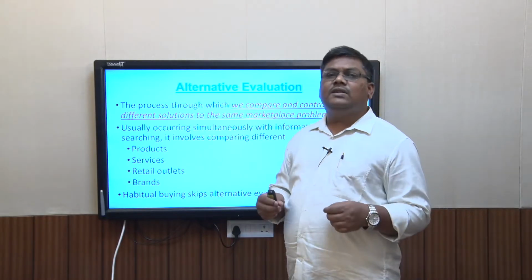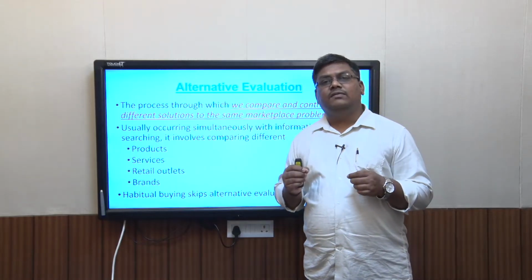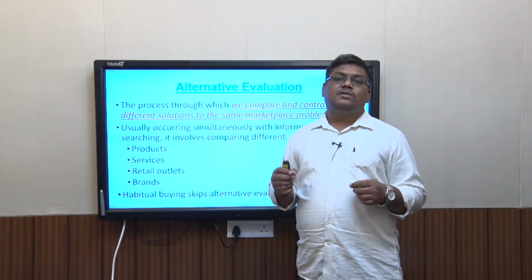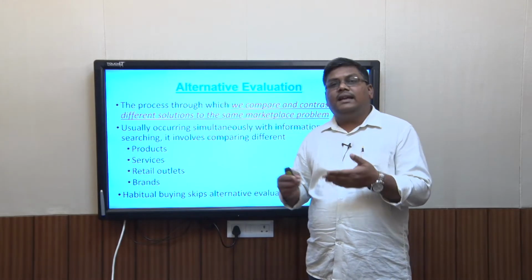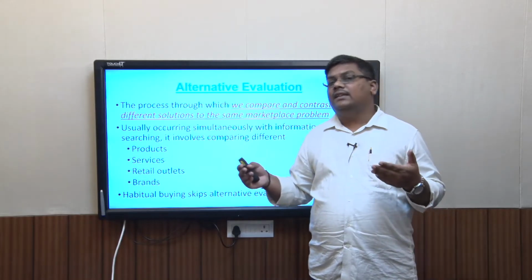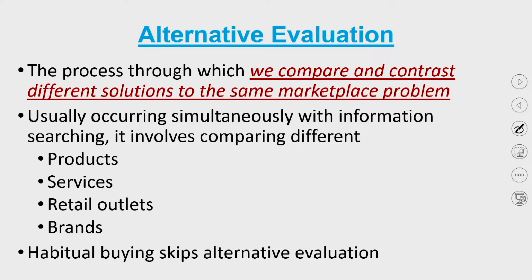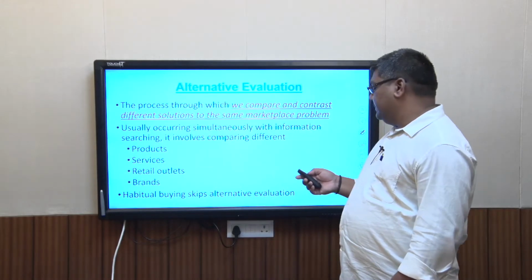Why? Because habitual buying is a low involvement trick, and people who do habitual buying are not very involved in this product. They just go ahead and buy the product because they believe it is satisfying their need, so there is no need for alternate evaluation, right? And so in those cases, the subject goes ahead and does habitual buying. So, consumer benefit and evaluative criteria.